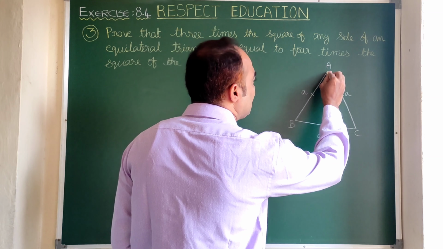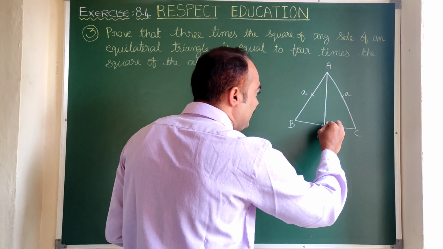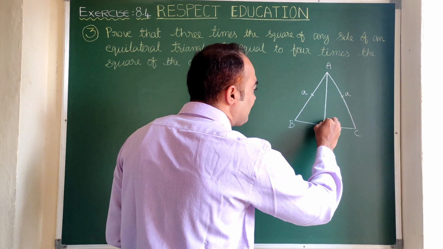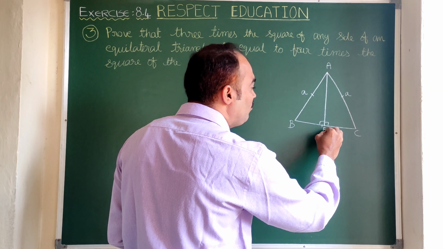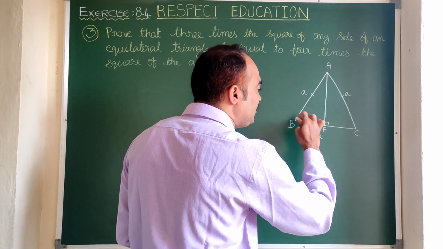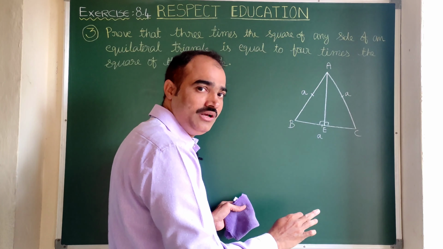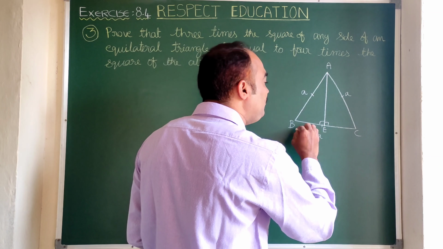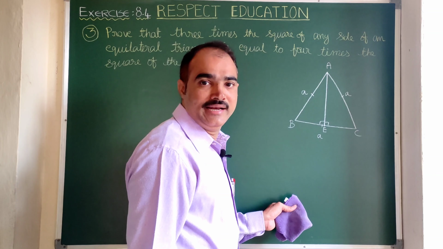Now here let us draw an altitude. Especially in an equilateral triangle, altitude and the median both are the same. Here AE is perpendicular to BC, that means AE is the altitude. Moreover, E is the midpoint of BC also. In that way AE will be the median.